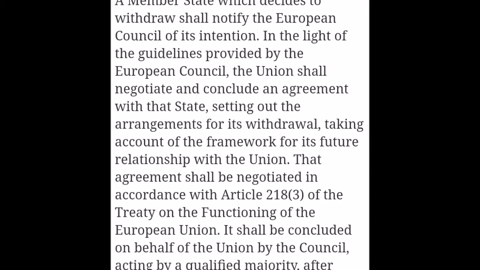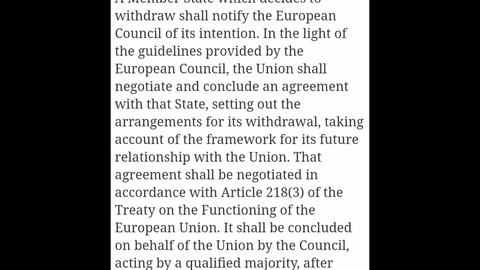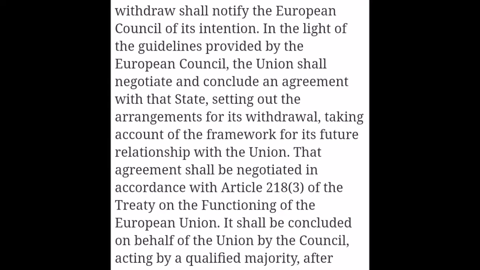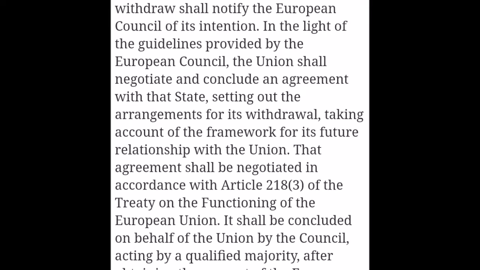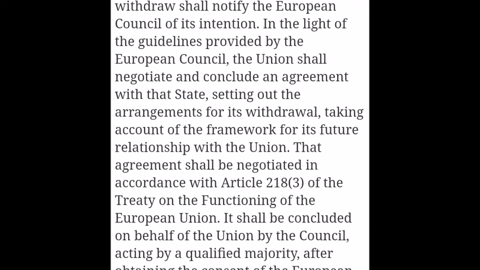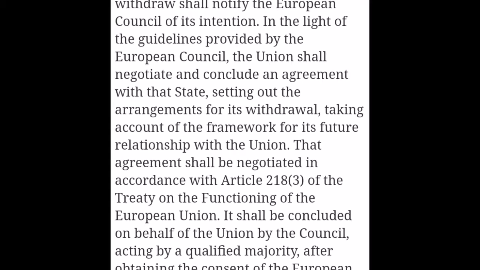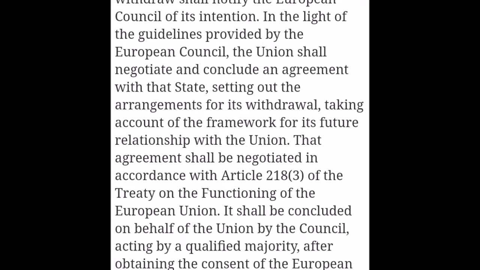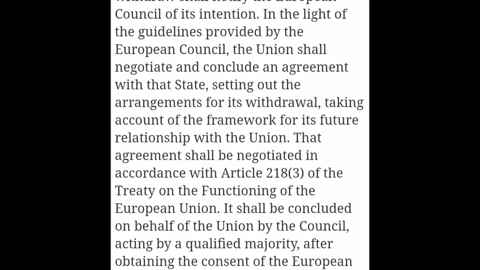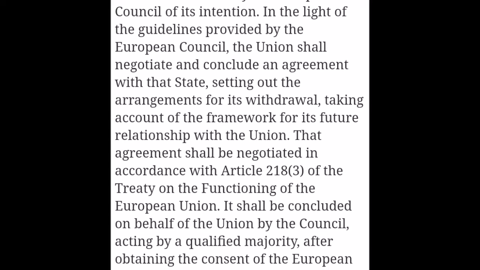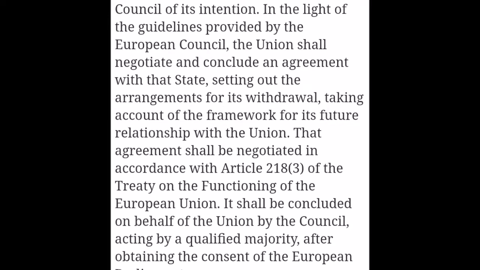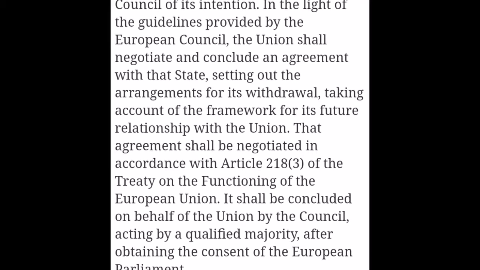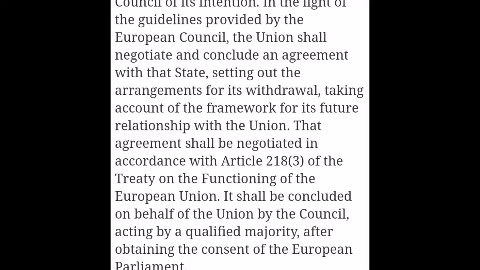In the light of the guidelines provided by the European Council, the Union shall negotiate and conclude an agreement with the state, setting out the arrangements for its withdrawal, taking account of the framework of its future relationship with the Union. That agreement shall be negotiated in accordance with Article 218, paragraph 3 of the Treaty on the Functioning of the European Union. It shall be concluded on behalf of the Union by the Council, acting by a qualified majority, after obtaining the consent of the European Parliament.